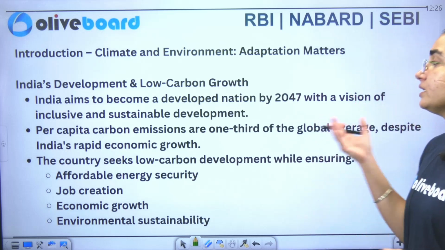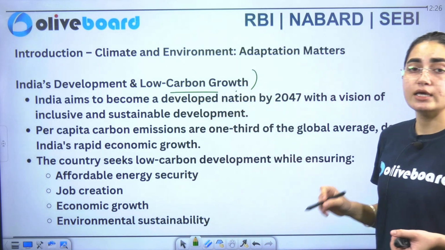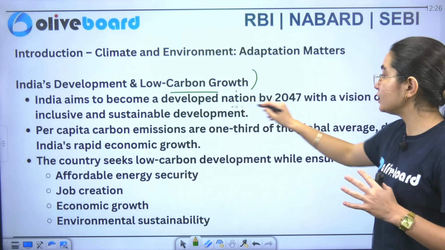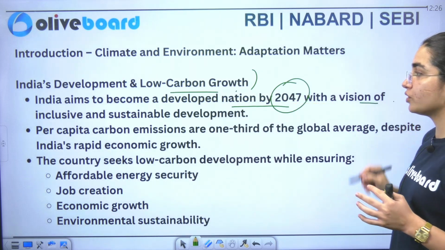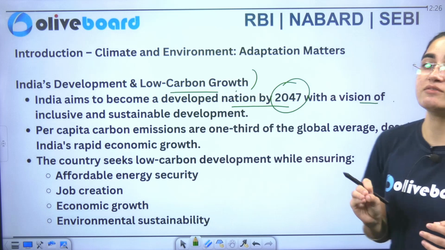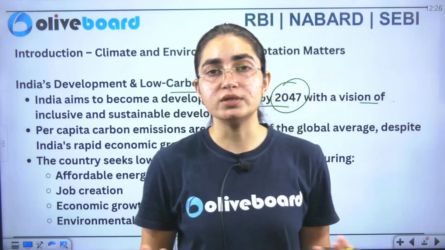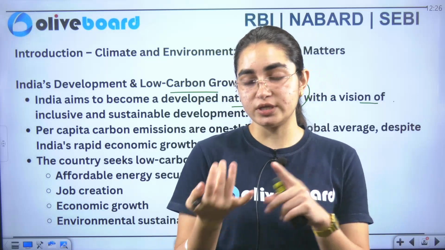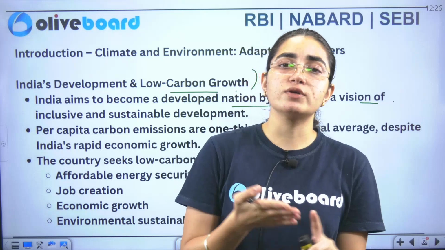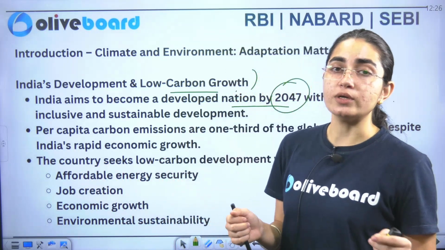Now we'll see India's development as well as low carbon growth. So where is India lying? Specifically talking about India, what is its aim? To become a developed nation by 2047. This is what I have told you. Now we have a vision of inclusive as well as sustainable development. Inclusive means that we want to grow, but taking care of each and every sector: the environment, industry, our primary sector, and our services sector also. Inclusive, taking each and every person along with us.